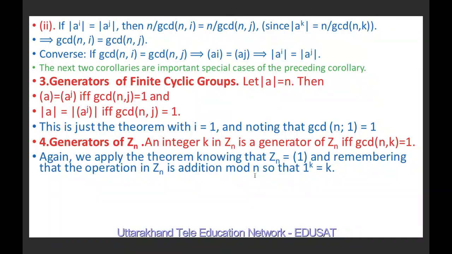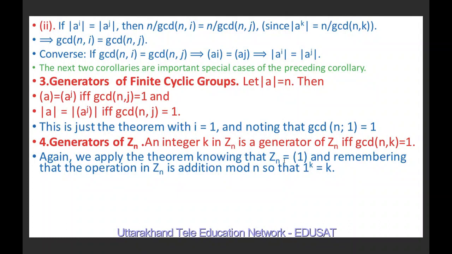The next corollary is on generators of Zn. An integer k in Zn is a generator of Zn if and only if gcd(n, k) is 1. Again we apply the theorem, knowing that the cyclic group Zn is equal to the cyclic group generated by 1.